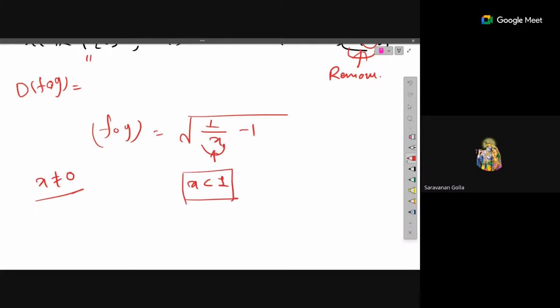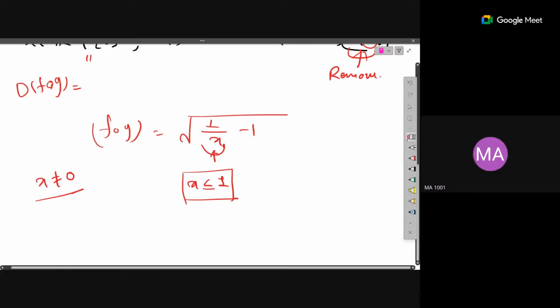Ma'am, less than or equal to 1? I mean, here your x should be... it can be equal to 1. Equal to 1, we don't have to remove, right? Yeah, ma'am, so it can be less than or equal to 1. x greater than 0, x less than 1, less than or equal to 1, ma'am.